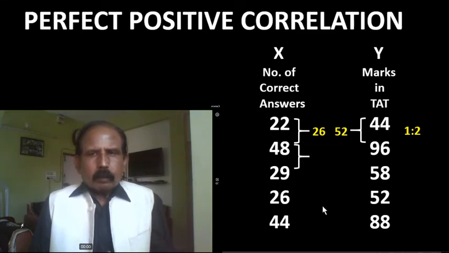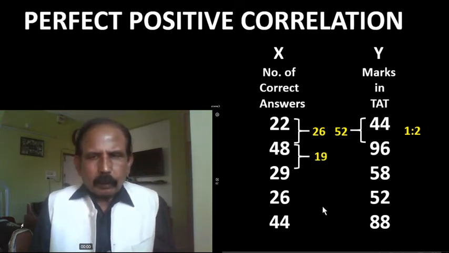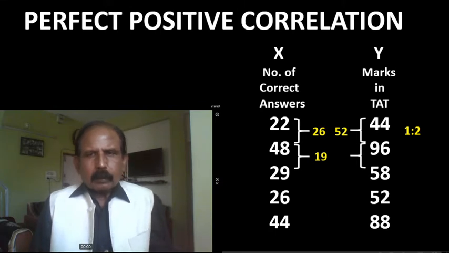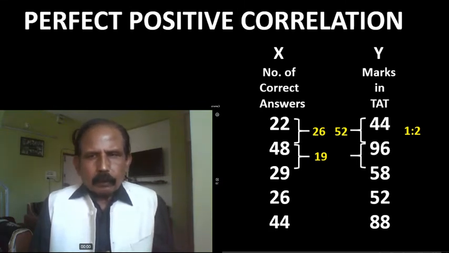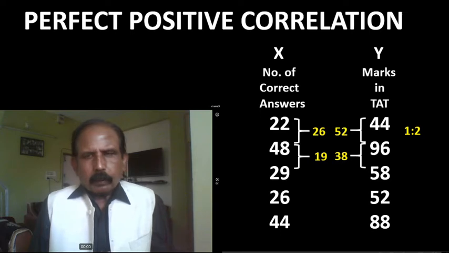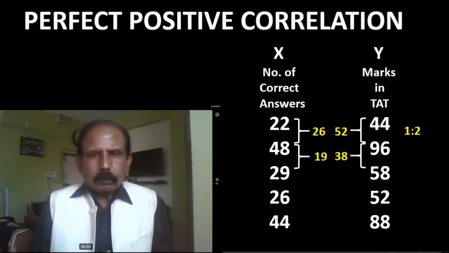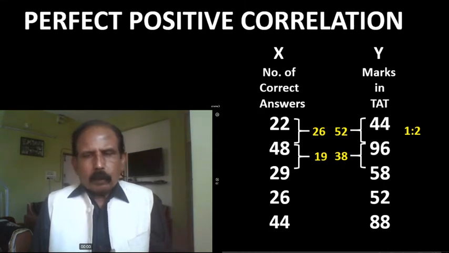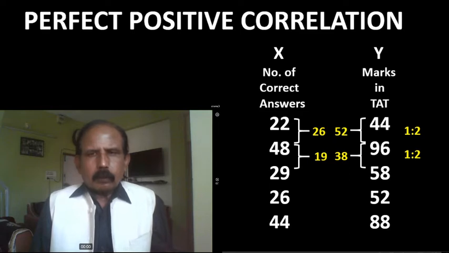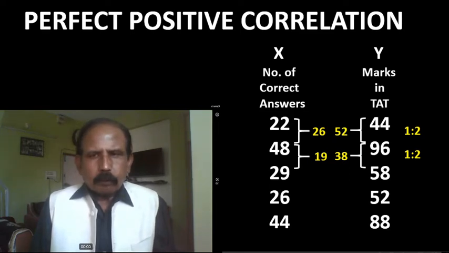Now third x is 19 less than second x. Third y is 38 less than second y. Here also values of both the variables are decreasing in the same direction. Direction is same, and the proportion of changes is 1:2.